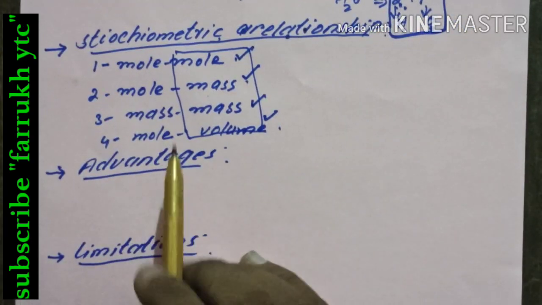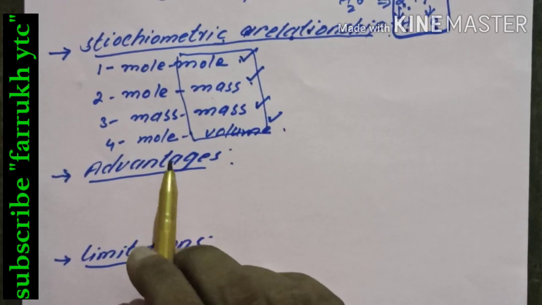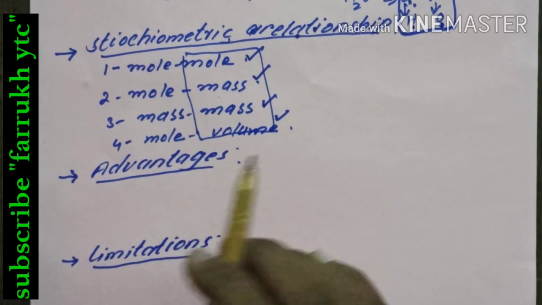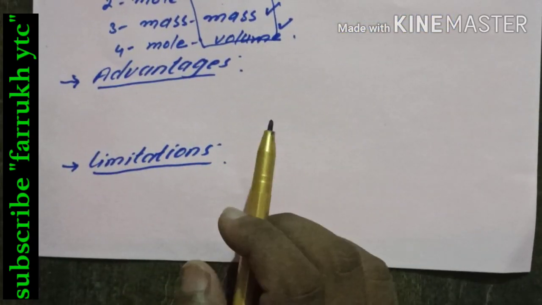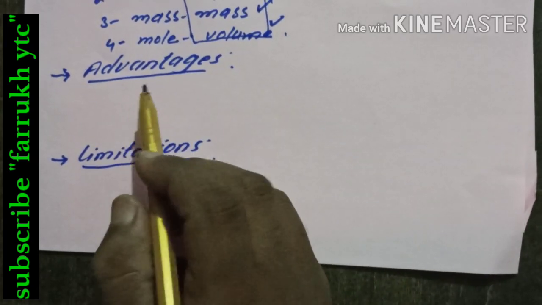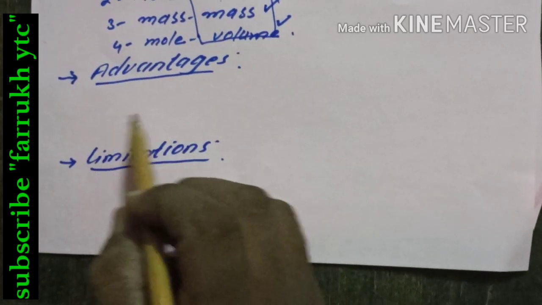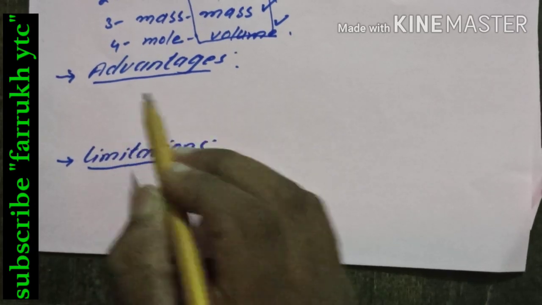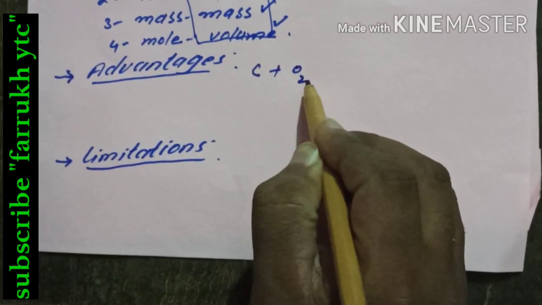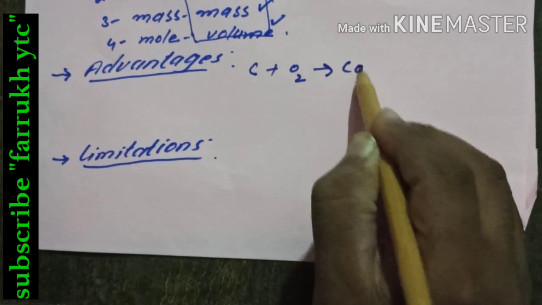Okay, in the stoichiometric analysis there are some advantages of stoichiometric calculation and there are also some limitations. So we are going to discuss the advantages of stoichiometric calculation first. I will write an equation: C plus O2 gives CO2.